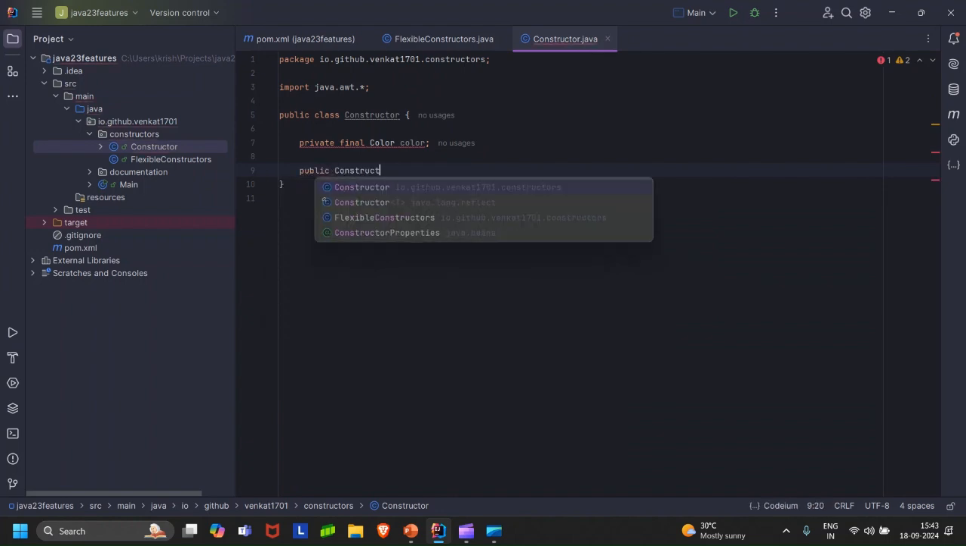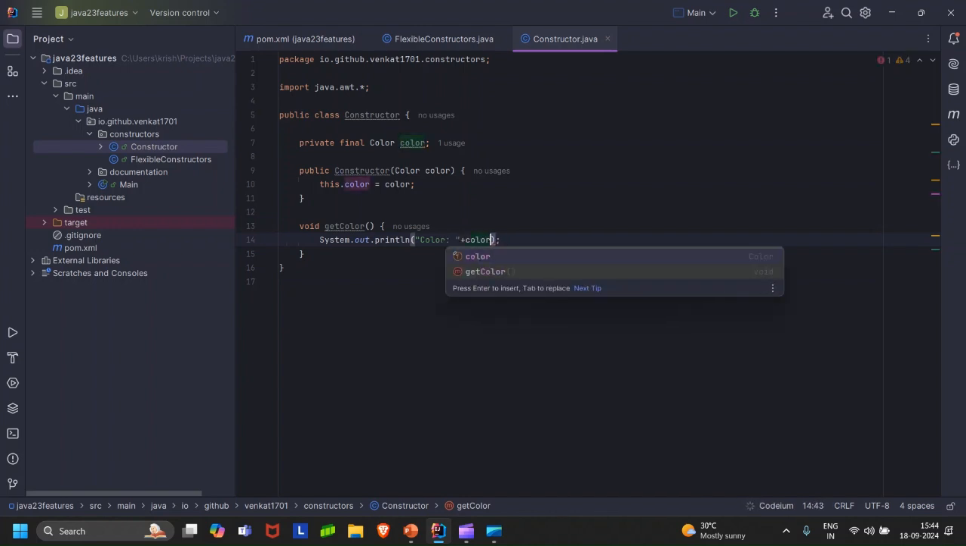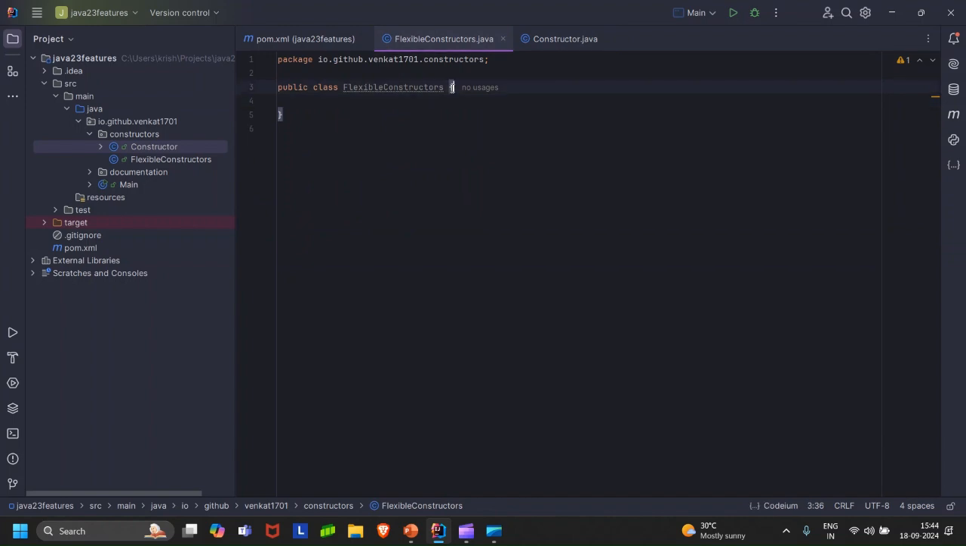Then we have this constructor so that we could initialize this field. Oops, it's not a method, it's a field. And here we have the getter method, which will basically print the color. Okay. Now we go to flexible constructors, and in order to show this example, I'll extend the constructor.